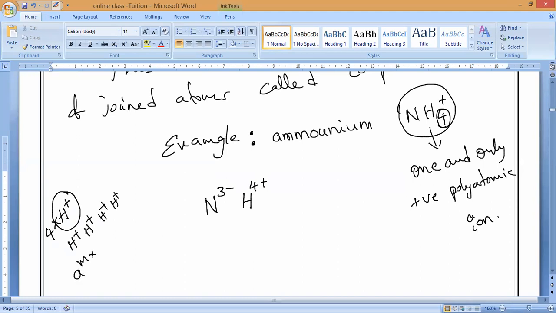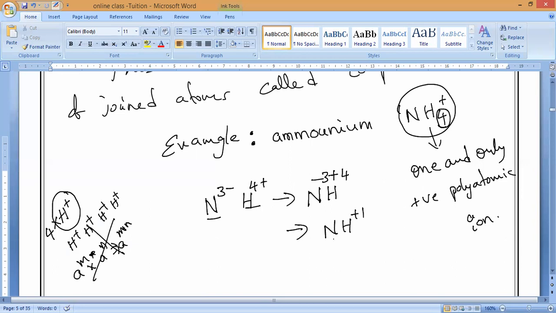In mathematics, a power m into a power n, we have that formula, a power m plus n. Same way here also we can combine. Don't think the base is the same. The base is not the same, no worries. So for NH4, minus 3 plus 4, which equals plus 1. You understand? This is how it is coming: NH4 plus 1. This is called the ammonium ion. What should we call it? Ammonium ion. Okay, guys?